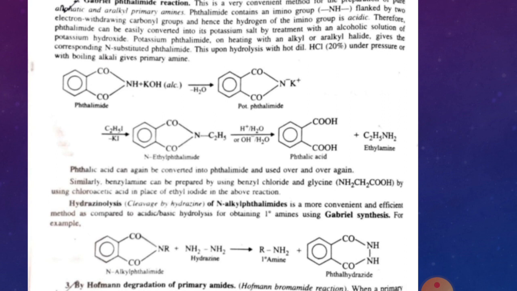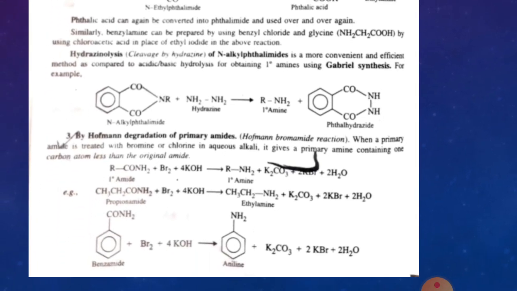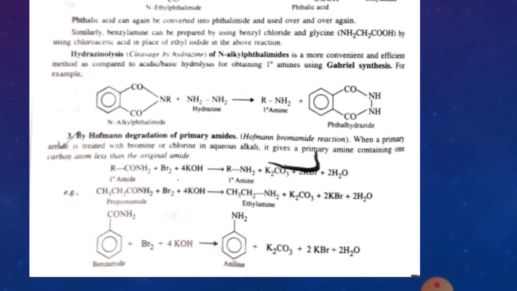This phthalic acid is again used for preparing the phthalimide, and by phthalimide you can again prepare the primary amine. So this phthalic acid can be used over and over again. This is the Gabriel phthalimide reaction.